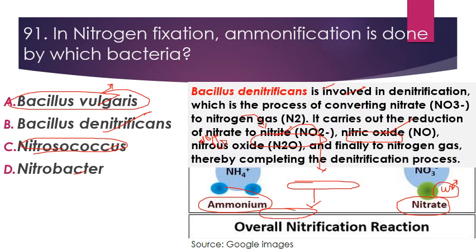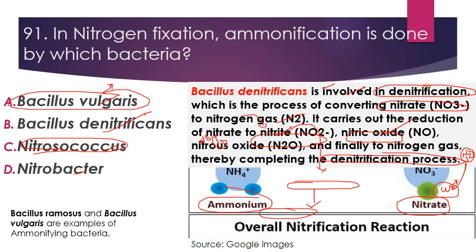Then we have this bacteria that is called Bacillus denitrificans, and it is involved in the process that is called denitrification. Meaning the bacteria used to convert nitrate back into nitrogen is called denitrifying bacteria. So it converts nitrate into nitrogen gas, which completes the nitrogen cycle. It carries out the reduction of nitrate to nitrite, and then nitric oxide and nitrous oxide, and finally to nitrogen gas, thereby completing the denitrification process. So this bacteria is involved in denitrification.